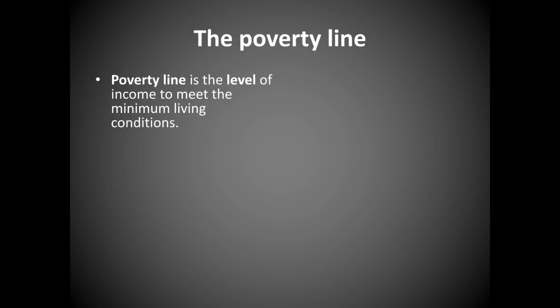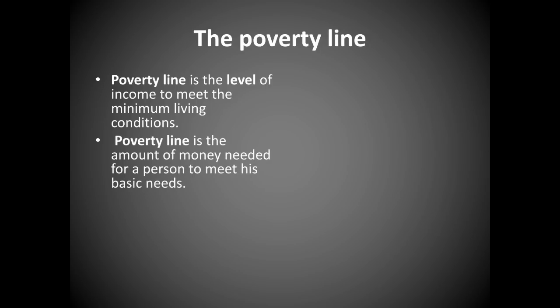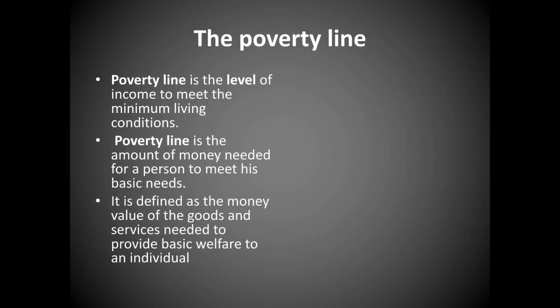Understood? With the next point, poverty line is the amount of money needed for a person to meet his basic needs. So, as I told you, there should be a minimum amount every month or weekly for you to meet the basic needs. It is defined as the money value of the goods and services needed to provide basic welfare to an individual.